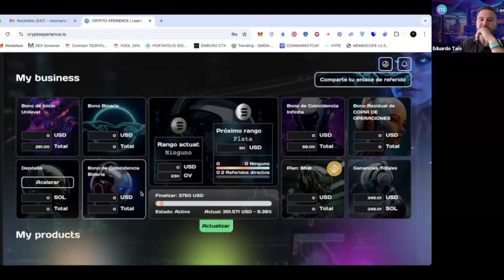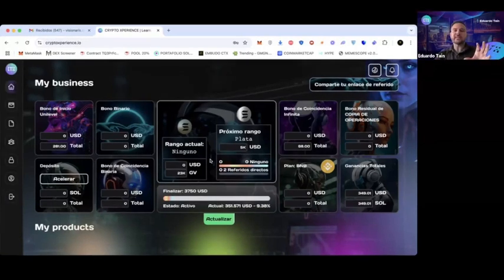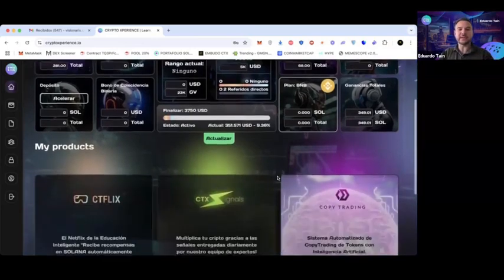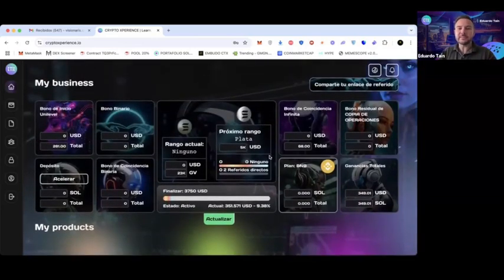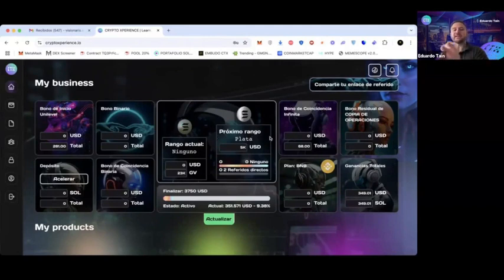This part here. Current rank, well, we were already informed by the technical team on the programming side that they are going to run the algorithm, and within a few hours or maybe a few days, everything will be updated in terms of ranks. So keep that in mind if the rank does not currently appear for you. Remember, today is day 1 of the new back office. So obviously we need to have a little patience as we currently have a spaceship on our hands, right? It's an incredible back office. And really, obviously there can always be little details at the beginning, right? It's normal.